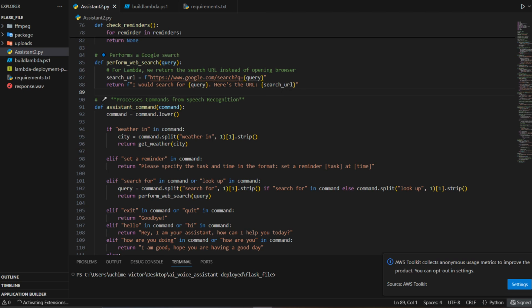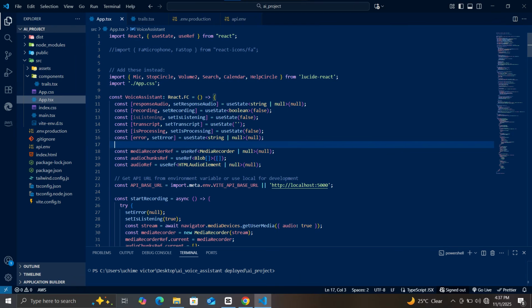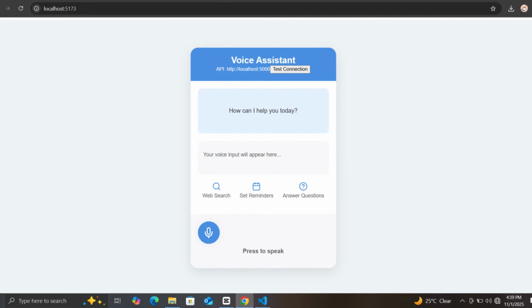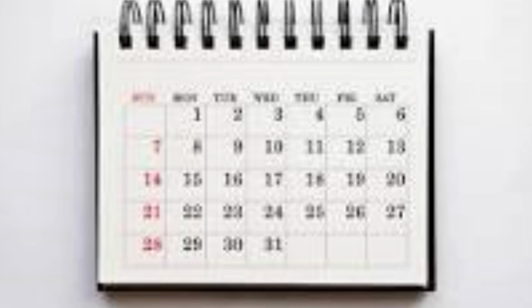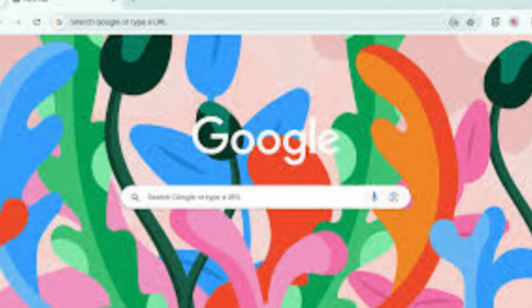We're going to be deploying our Flask file, which is kind of an audio processor. You make an audio, you say what you want it to do on your React app, and then it sends it to the Flask file, which processes it and gives you a voice response. It gives you a response in a speech manner. It can set a calendar, it can Google, it can research, many things.